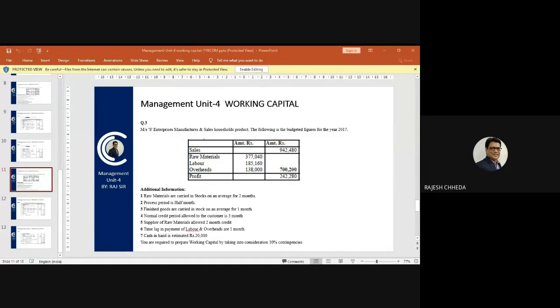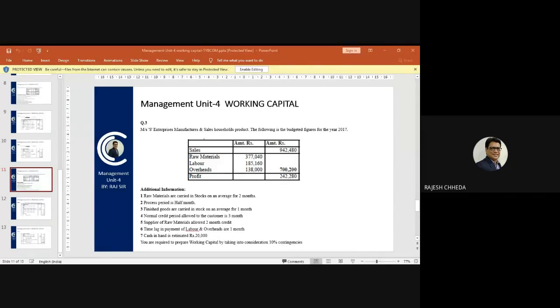What is the meaning of working capital? How do you calculate working capital? Current assets minus current liabilities. Perfect. So first we will be calculating current assets in this question.